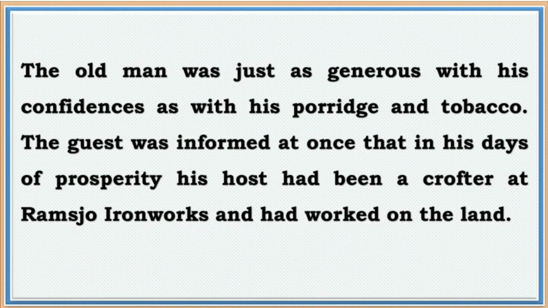That means the old man, who was the owner of this cottage, told the vagabond that he used to work at Ramjo Iron Works and had worked on the land. So his boss gave him a small piece of land there, and he worked on the land. So in those days he earned a lot of money by working at Ramjo Iron Works, and then he used to work on the land also, and he was leading a good life at that time.